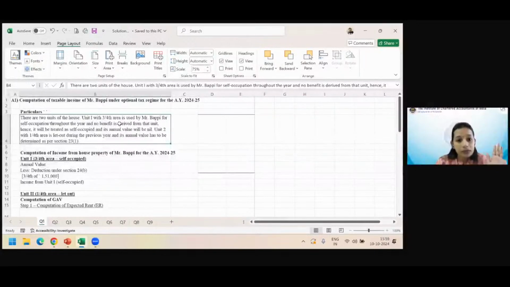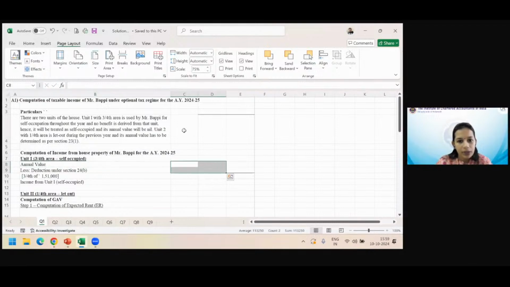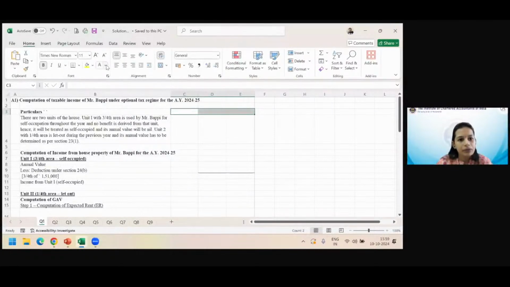So 3/4 is a self-occupied property in an optional tax regime. What should the annual value be? If anybody can write the annual value, if you can unmute and say. There's a 3/4 self-occupied property. What should be the annual value? We have all the numbers. Municipal value is that. We have all the numbers. What should be the annual value?